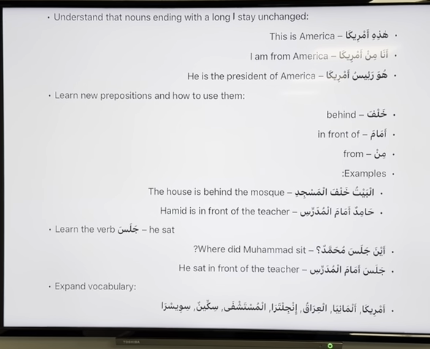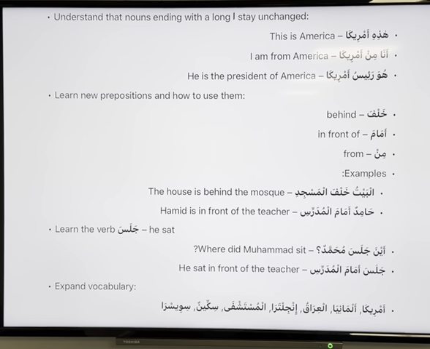And then we have more zarf, and we've got more prepositions. We're going to be learning khalfa, amama, min. We've learned these ones, but these are going to come in a more descriptive form. For example, al baytu khalfa al masjidi. Can we translate this without looking? Al baytu, the house. Khalfa, behind the masjid.